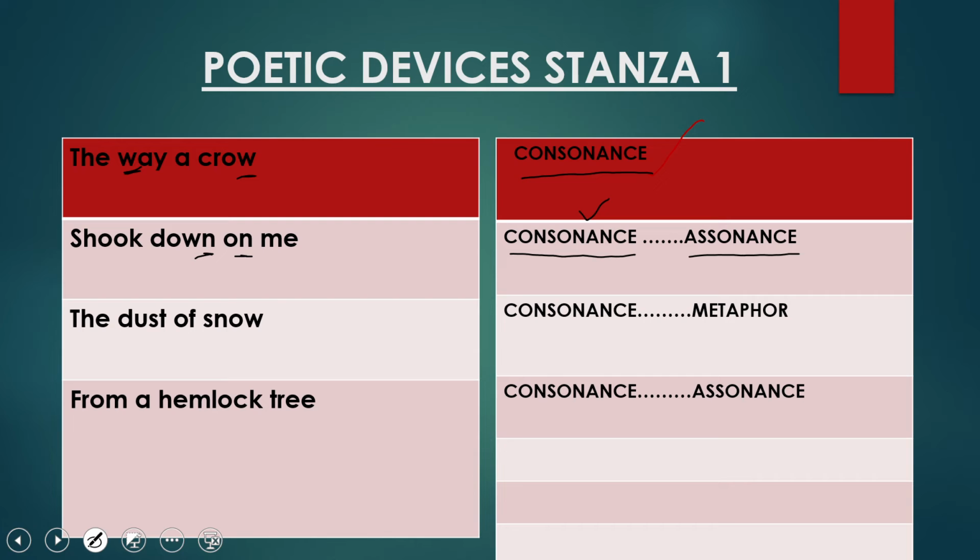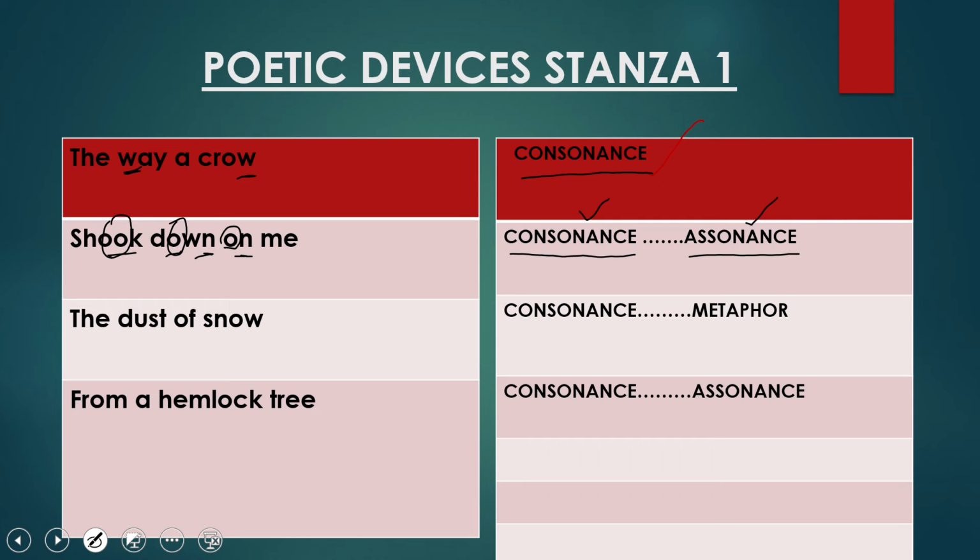And the vowel sounds are a, e, i, o, u. These are the vowel sounds. Now here see, "shook down on," o sounds are very prominent here in the second line. So this is the example of assonance.